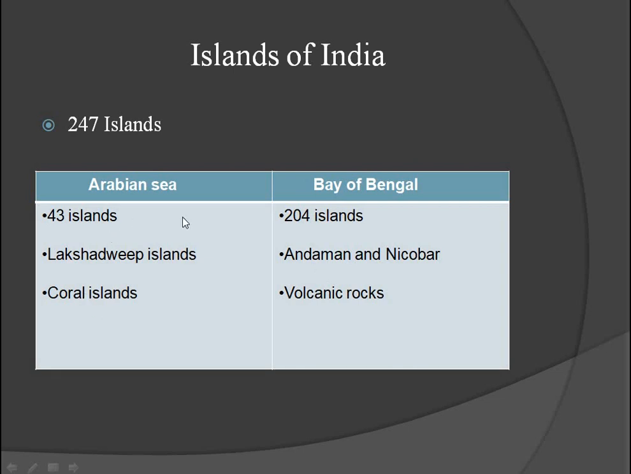And in Arabian Sea, the Lakshadweep Islands are made of coral. And Andaman Nicobar Islands are made of volcanic rocks. So these are the differences. And this is about islands of India.